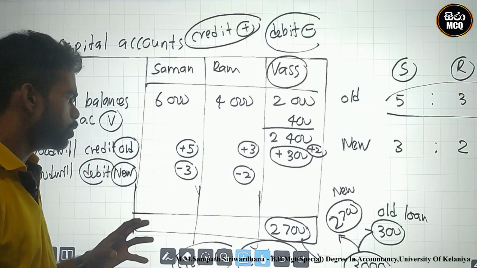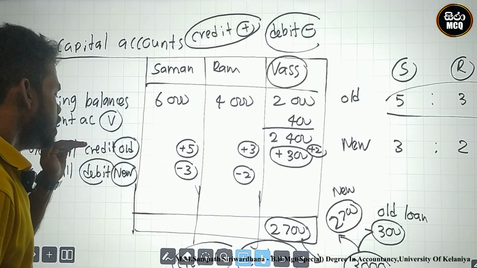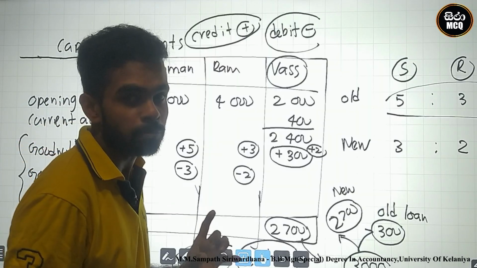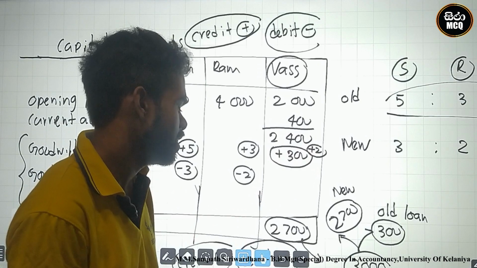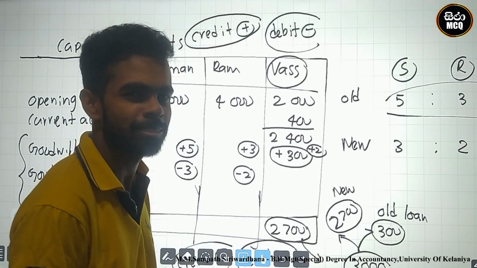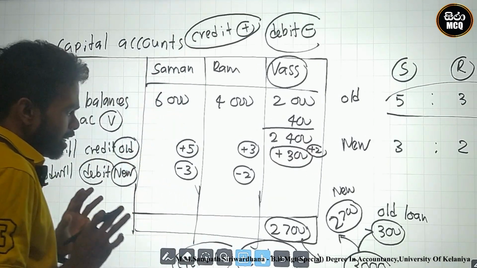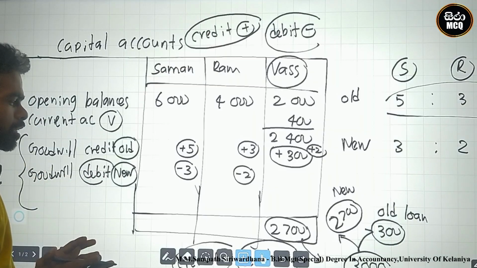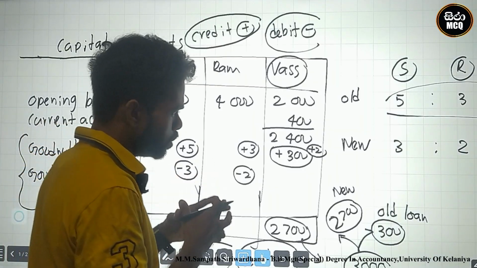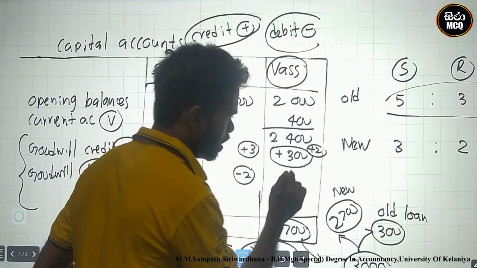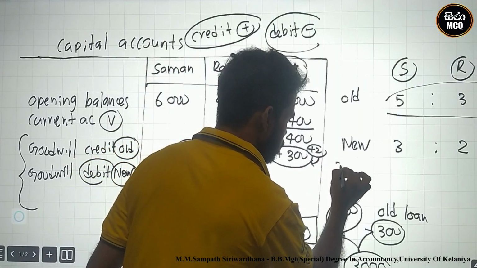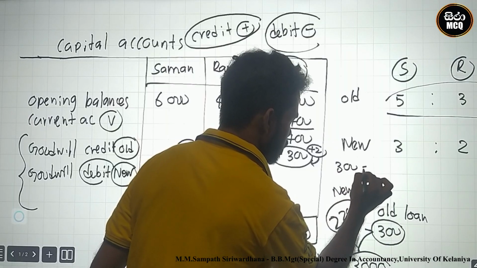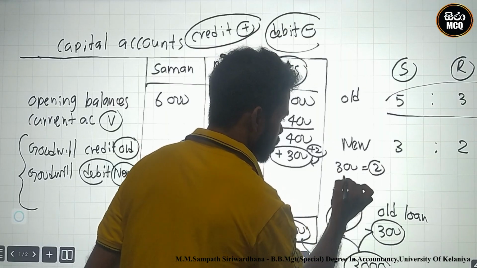At this stage, you know, there is a goodwill adjustment. There is one impact to Vas. What's the impact? This is a two-part impact. The impact is 300. Okay. We can identify the total goodwill using this. Look here, two parts are 300. What is one part? 300 is equal to two parts.